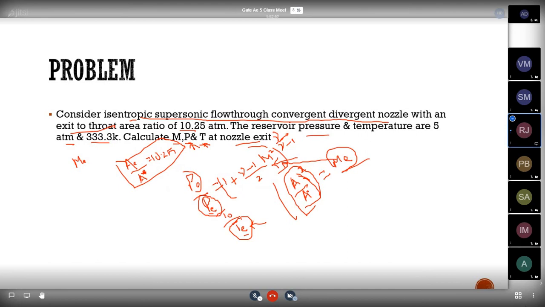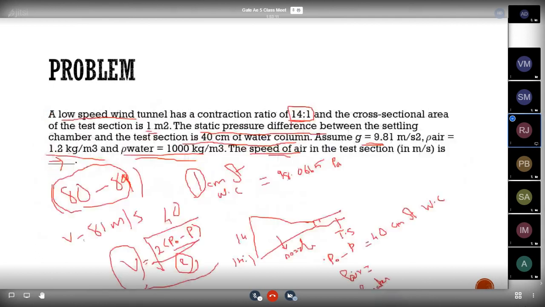Does everyone know the formula for A by A star? Have you noted down that formula? Sir, can you repeat that formula once again, sir? I will note it down, sir. Okay, I will repeat it. I will show the formula itself. Okay, sir.